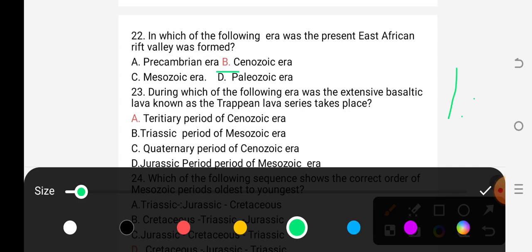C, during the Quaternary period of the Cenozoic era. D, during the Jurassic period of the Mesozoic era. Okay. During the Tertiary period of the Cenozoic era, the Ethiopian lava series took place. So the answer is A.